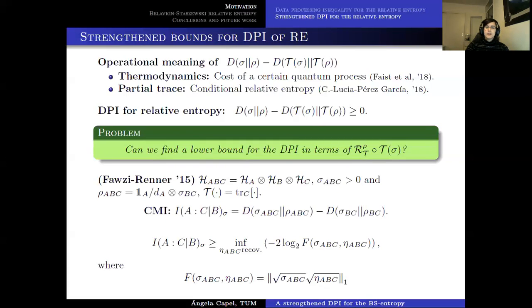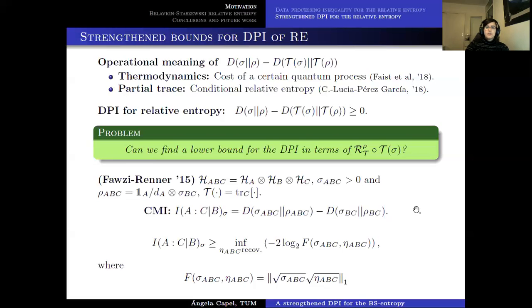So in the particular case in which now we have a tripartite space H_ABC, we have a positive state sigma, and now the second state, rho, is given as a marginal of sigma on BC with the identity on A, normalized for the part that we have traced out. And the channel that we are considering in this setting is the partial trace on C. So in this case, the difference between the relative entropies can be written as the so-called conditional mutual information, which is given by this expression here, as we are saying.